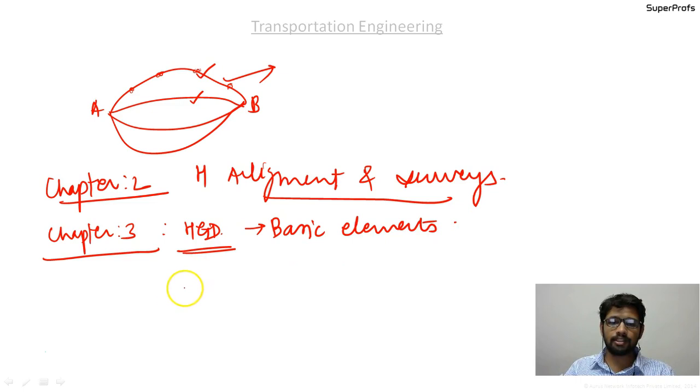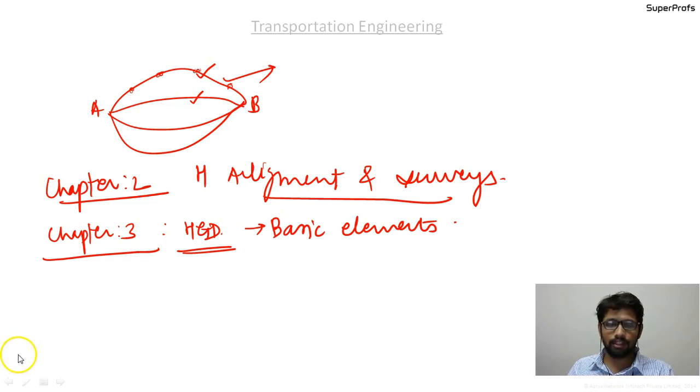First thing we discussed was the design speed. You should know what it means. Then we discussed the typical highway cross section, right of way, building line and the control line. You should know just the meanings of these. There will be no descriptive question on this, but you should know the meanings.